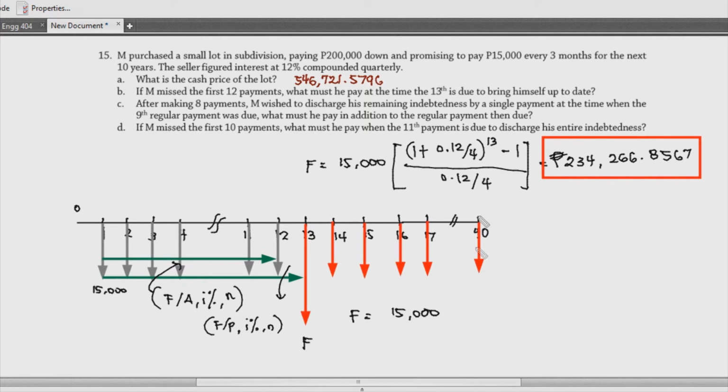So, same concept lang nito, no? We have 1 plus 0.12 over 4, and then raised to 12, kasi 12 lang yung ating stop, minus 1, and then 0.12 over 4. Now, remember, diba, this is supposedly your future payment for this case, and ito na yon yung F mo. Then, we still have to bring this to the 13th period. So, that is, we need to multiply this to the simple interest rate using compound factor. So, that is 1 plus.